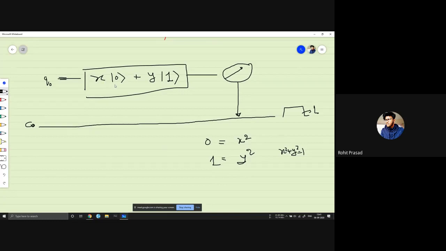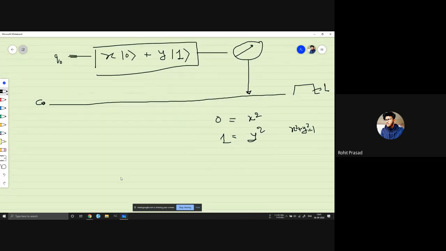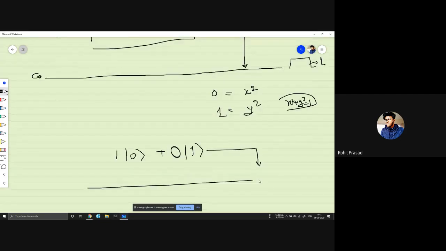If, let's say, x is 1, then by this formula y is 0, and if we measure this, we will have 100% probability of getting no signal in that classical bit. So we will say that it's in the 0 state.